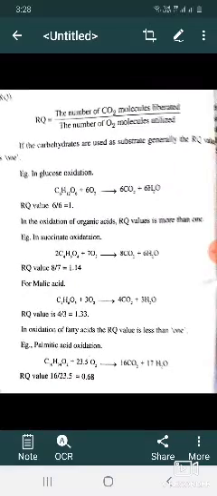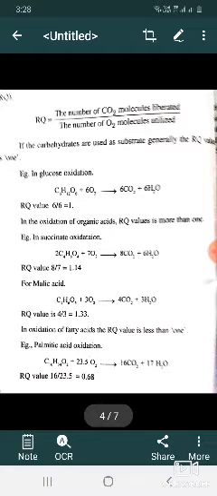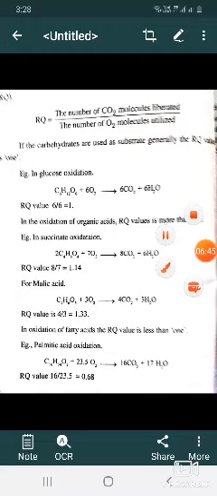In oleic acid oxidation, C18H34O2 plus 25.5 O2 give rise to 18 CO2 plus 17 H2O. RQ value is 18 by 25.5 equals 0.71. In oxidation of proteins, the RQ value is between 0.8 and 0.9.